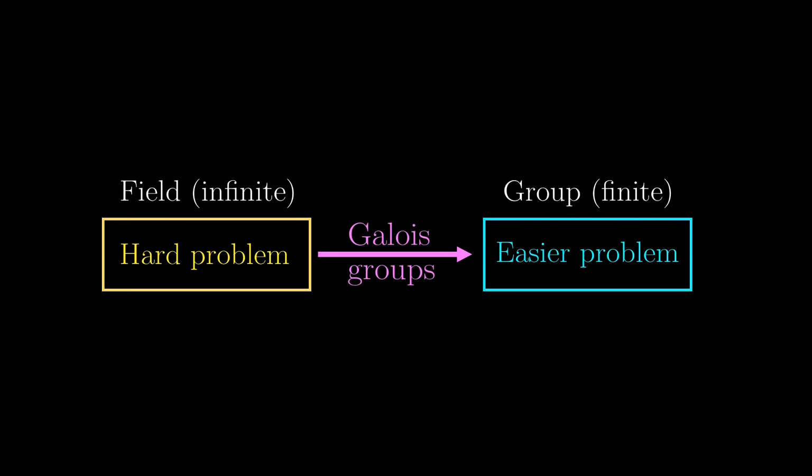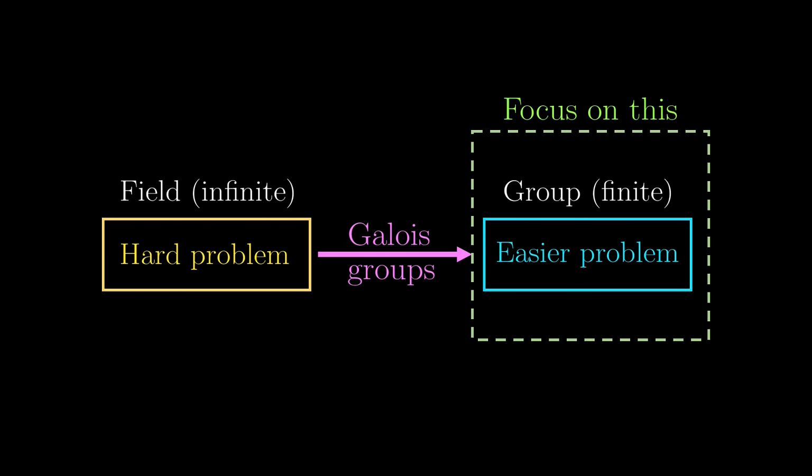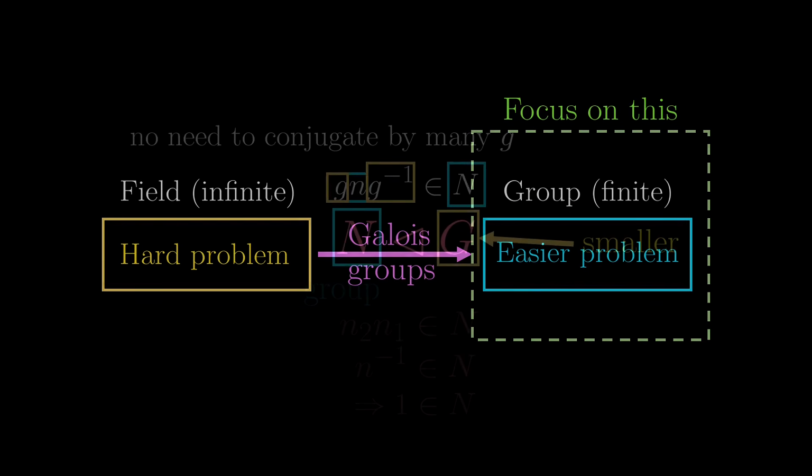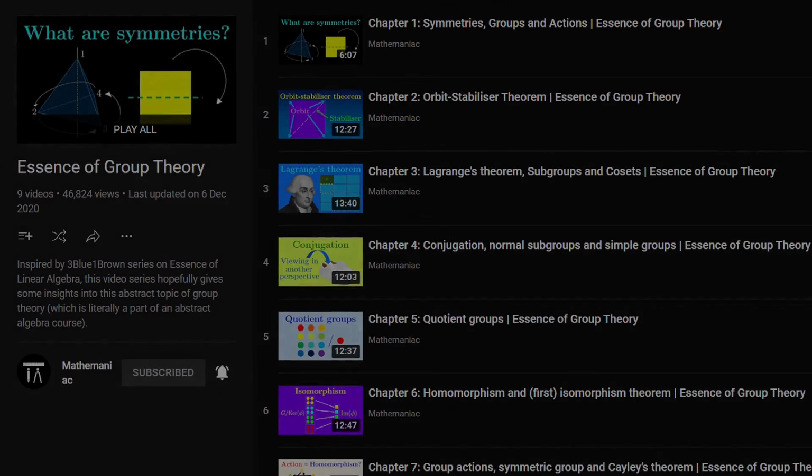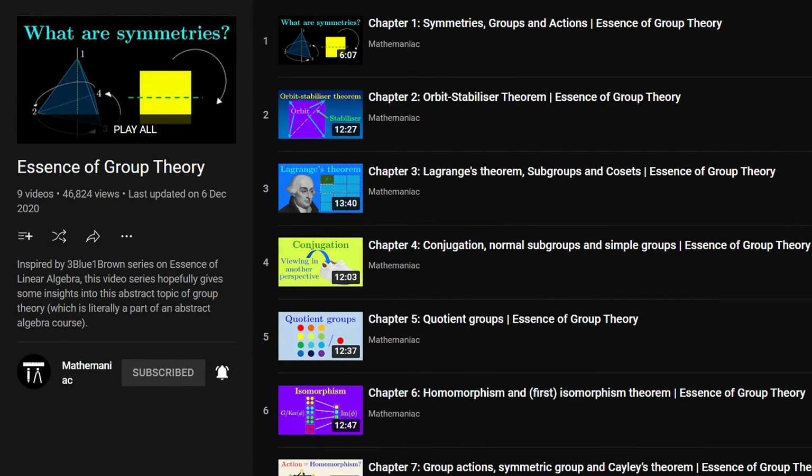And then we focus on solving that easier problem. At least for the last part, if you want to know about that proof in more detail, you will need quite a bit of group theory, which I have a few videos on the channel. I hope this makes you more motivated to study more about group theory.